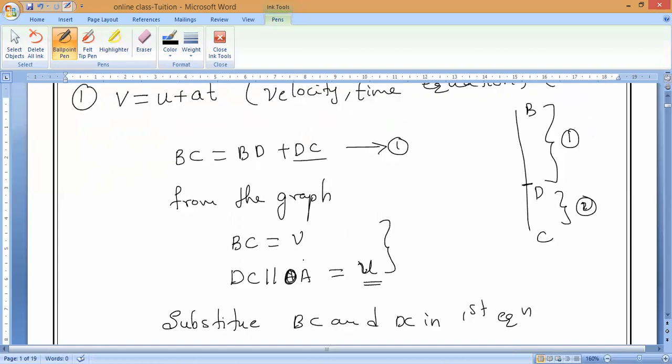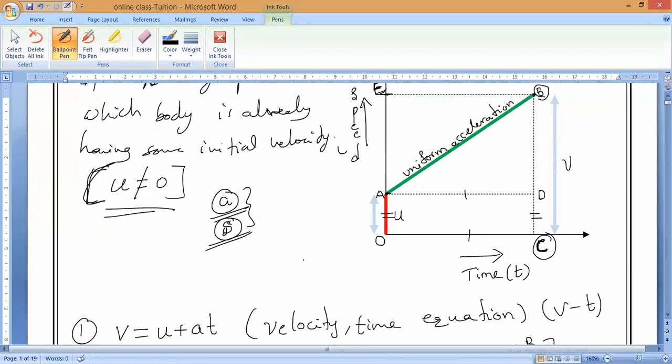Now we want BD, as we have studied in the last class. Velocity-time graph will give you acceleration. Yes or no? Now from the graph, if you want to find the acceleration, what do we have to do? What have you studied? The slope of the graph. Slope of the graph, we have to find it.